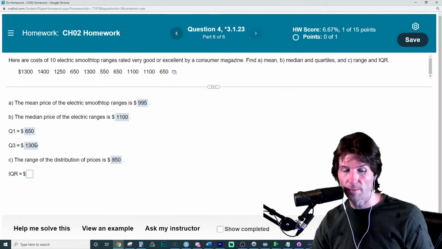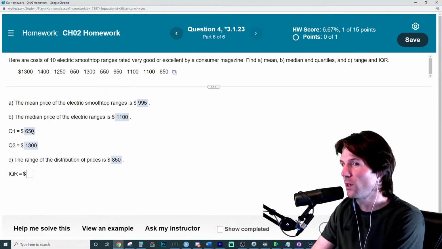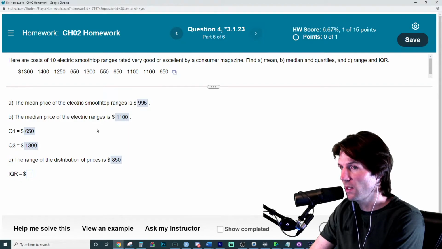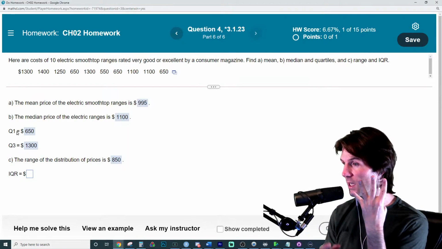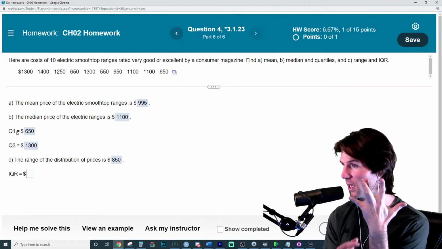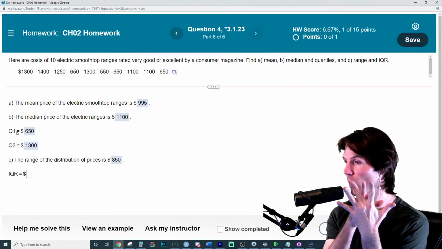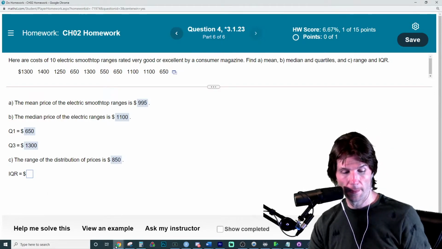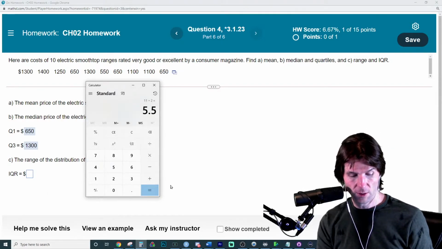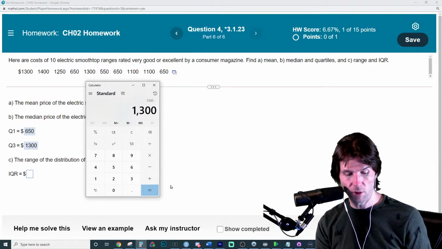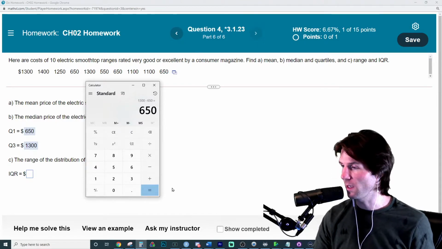And now the IQR. The IQR is just like the range, but the IQR is not the max to the min. It's the Q3 to Q1. Because if you have 4 quarters of your data, it's the inner 50%, going from the 25th percentile Q1 to the 75th percentile Q3. And so we just take the numbers here. It's just the distance those two numbers are away. It should be 5. Oh, it's 1650. It is 1650.